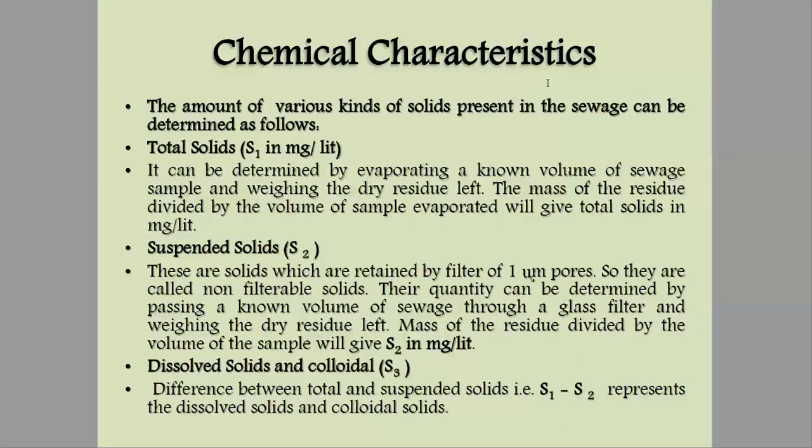So we calculate the suspended solids by filtering wastewater using a glass filter, weighing the residue left, and dividing that mass by the volume of sample filtered. Keep in mind that we have to use a glass filter, to get the concentration of suspended solids in milligram per liter.